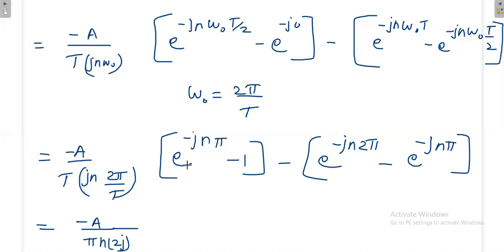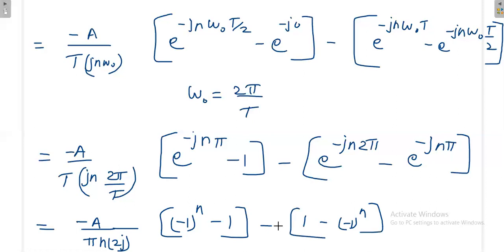E power minus jn pi we can write like minus 1 power n. Then minus 1 minus e power minus jn 2 pi is always 1, and this is minus 1 power n. Again you apply the minus for both.